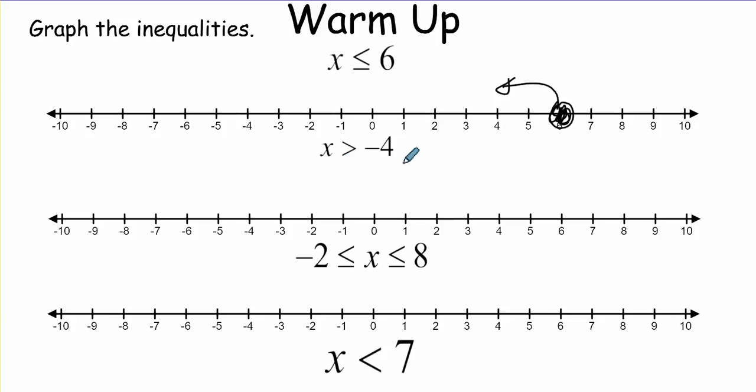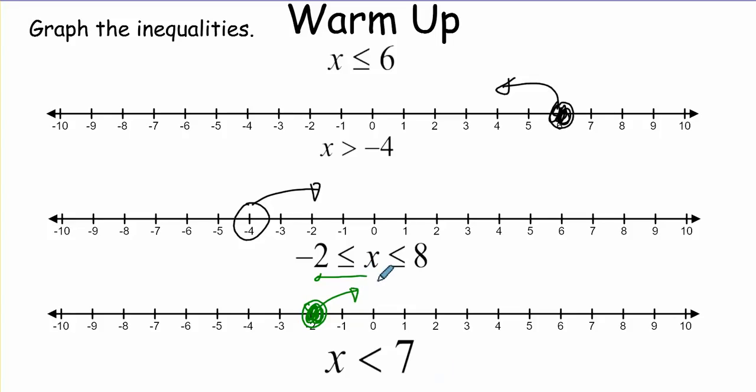All real numbers greater than -4 doesn't have the equal sign, so we go with an open circle, and greater than goes to the right. We read this from left to right, so going to the left, we say all real numbers are greater than or equal to -2. So closed circle, and greater than goes to the right.